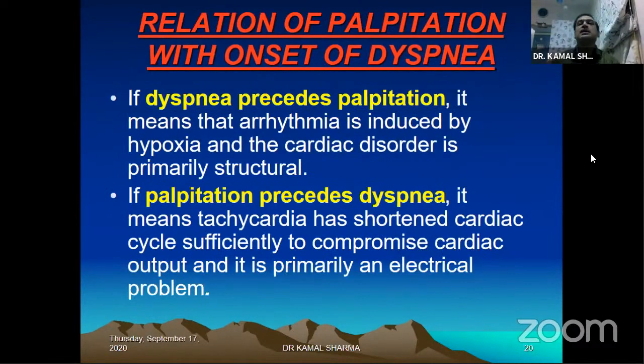Again, you need to look at the chronicity, the temporal relationship between the symptoms. As I mentioned, dyspnea precedes palpitation or palpitation precedes dyspnea. If dyspnea precedes palpitation, the arrhythmia is induced by hypoxia, so either it's sinus tachycardia or hypoxia-induced atrial fibrillation, which has led to palpitation. While if palpitation precedes dyspnea, it's probably because of the shortened diastolic cycle that you get worsening of symptoms, which very often happens in patients with mitral stenosis.